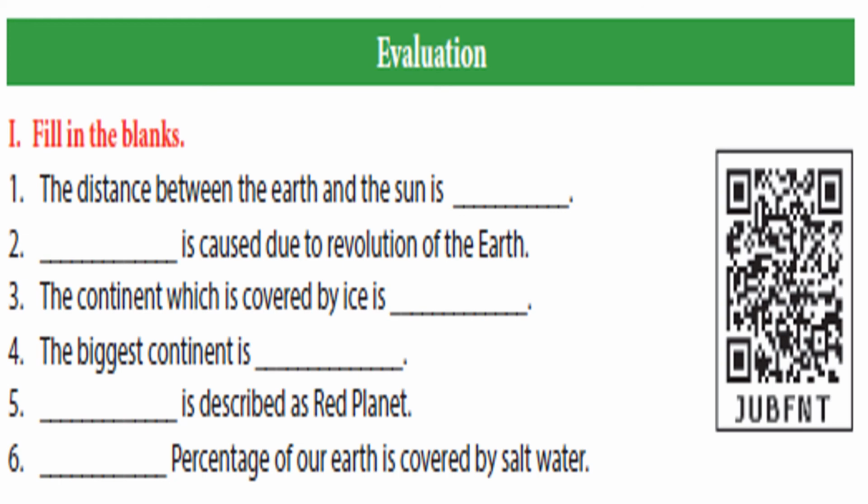The distance between the Earth and the Sun is dash. Next one, dash is caused due to revolution of the Earth. Third one, the continent which is covered by ice is dash. The biggest continent is dash. Dash is described as red planet. Dash percentage of Earth is covered by salt water.